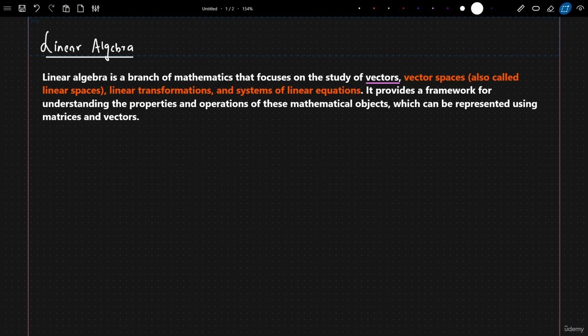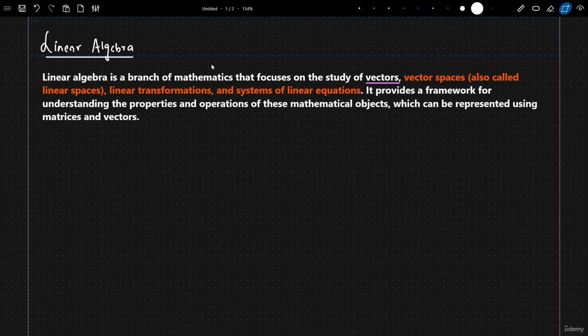So in this video, I will be talking about what exactly linear algebra is. We'll go through the definition, and after that, we will see some of the main applications of linear algebra and how we can use linear algebra in various techniques, specifically to solve use cases with respect to machine learning, deep learning, and data science. All these things will be covered in this video. So first of all, let us talk about the definition of linear algebra.